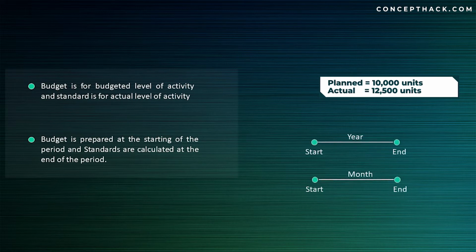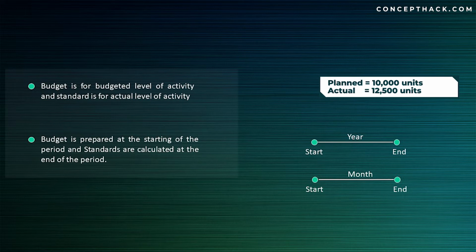Number two, budget is prepared at the starting of the period, whereas standard are calculated at the end of the period. So at the starting of the period, you will be planning for the period. You are thinking that for this period, I'm going to produce 10,000 units. For this period, I'm going to sell 10,000 units. Whereas standard, they are calculated at the end of the period.